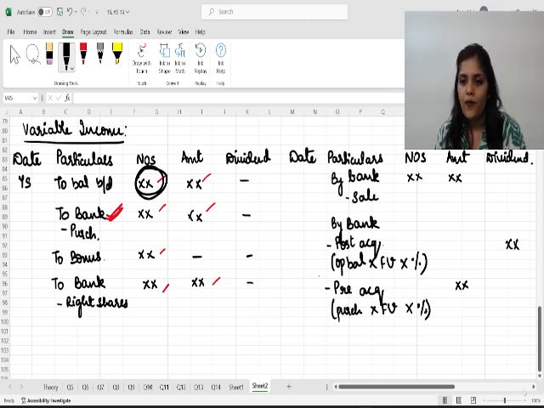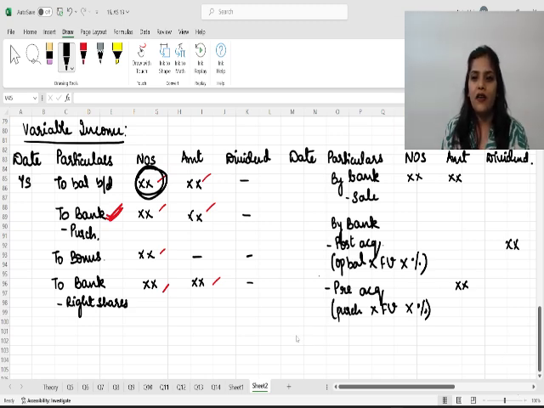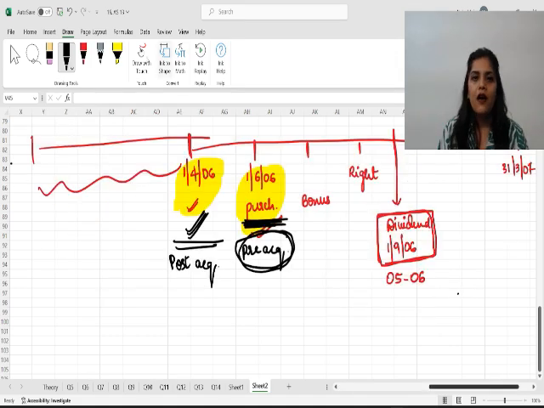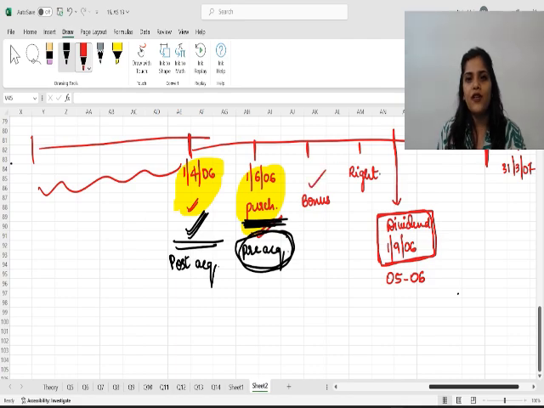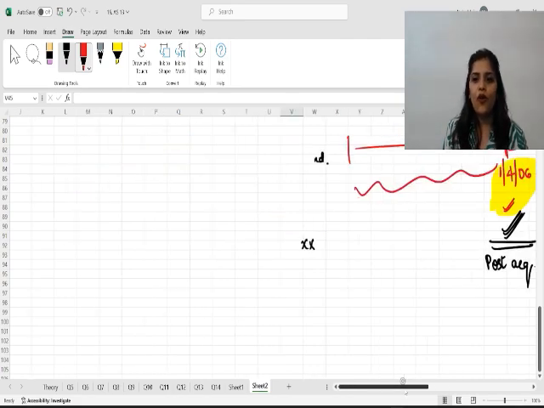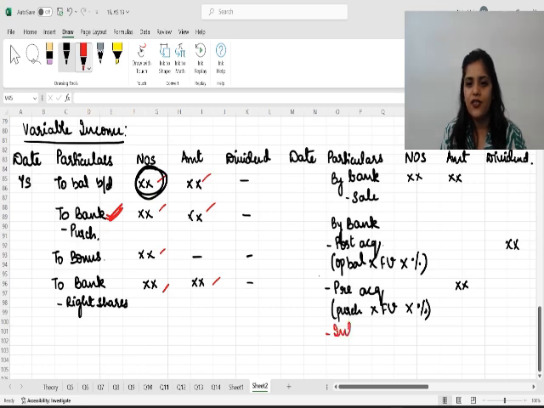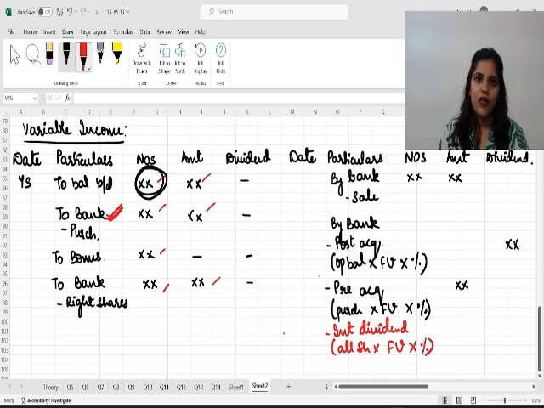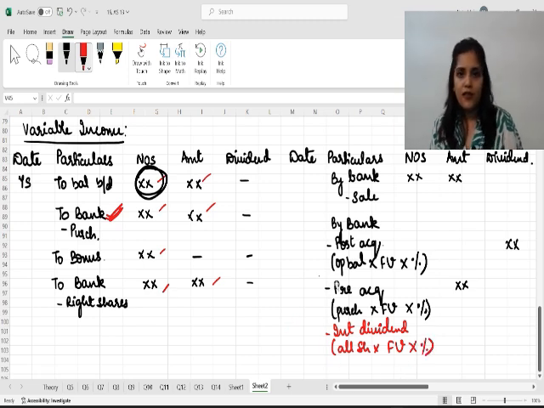Okay. Now, if the company gives interim dividend, then what to do? Then interim dividend will be received here, obviously, I'm assuming that the dividend was received here after the bonus and right was issued. Okay. So on all shares, if there is an interim dividend, then on all shares, we will multiply fair value and the percentage. Okay. Now, that's what is about dividend.